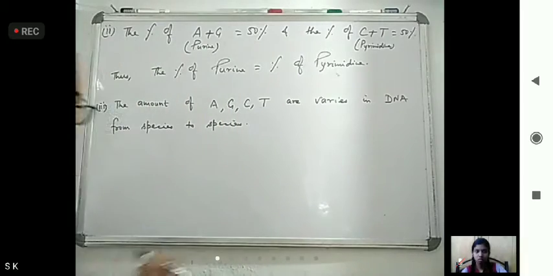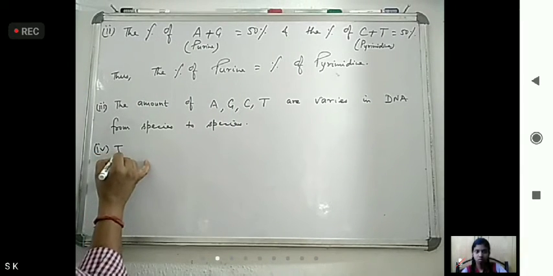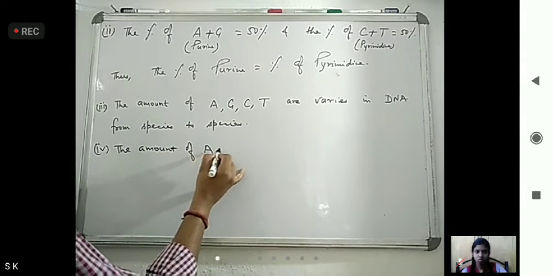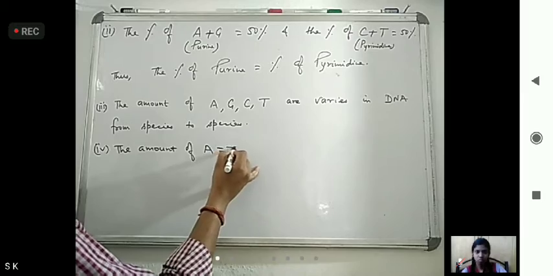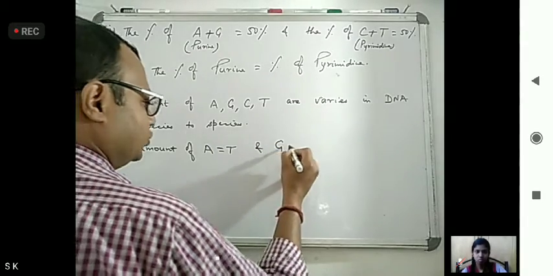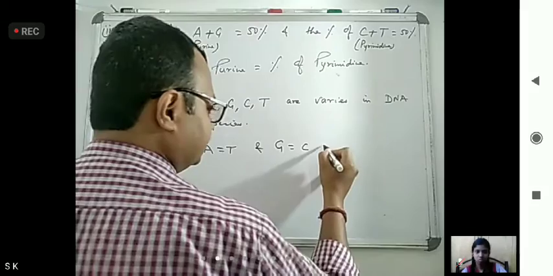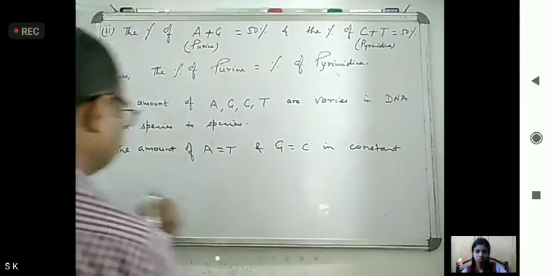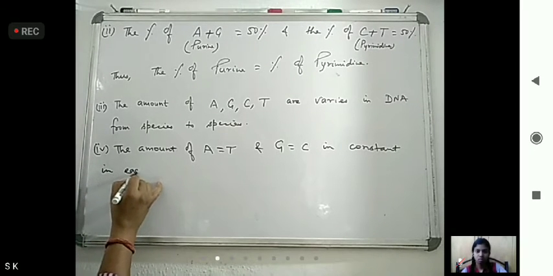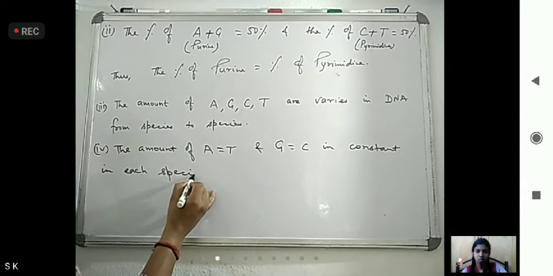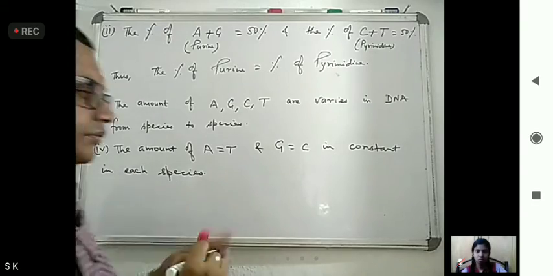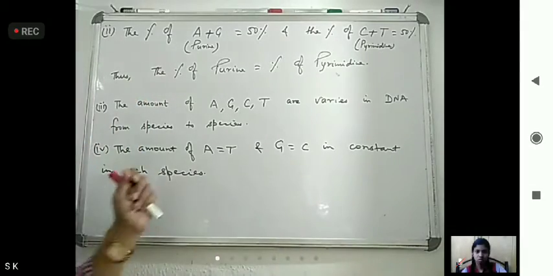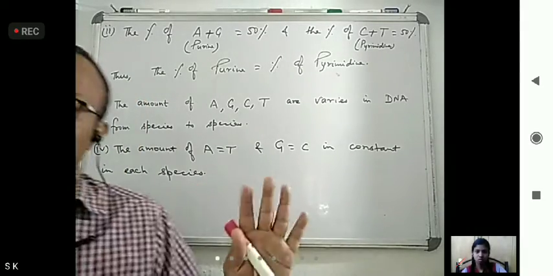The amount of adenine and thymine is equal, guanine and cytosine is also equal, and this is constant in each species.